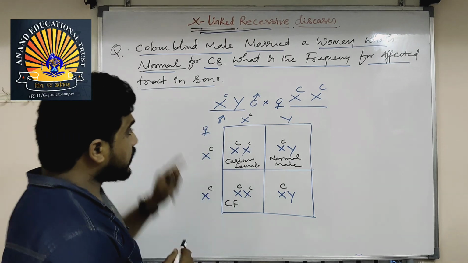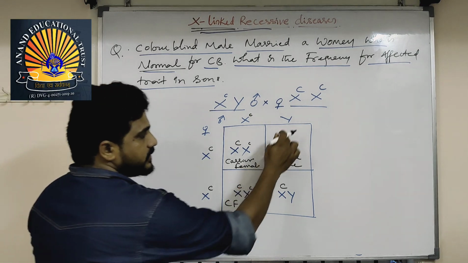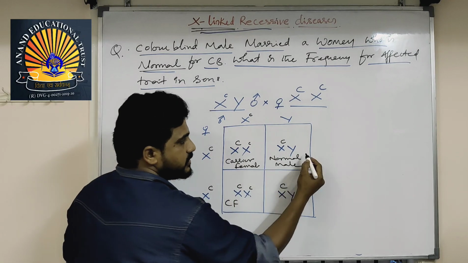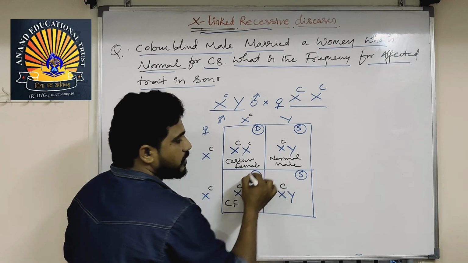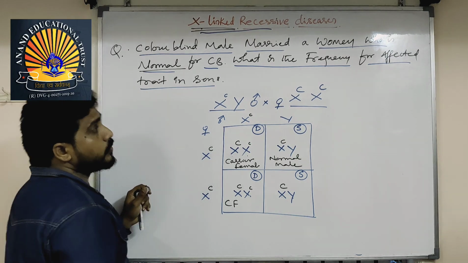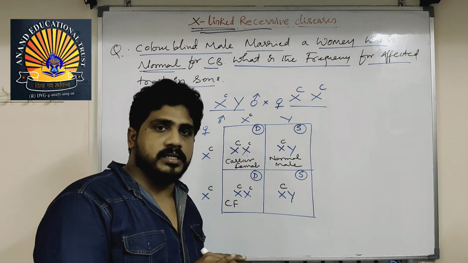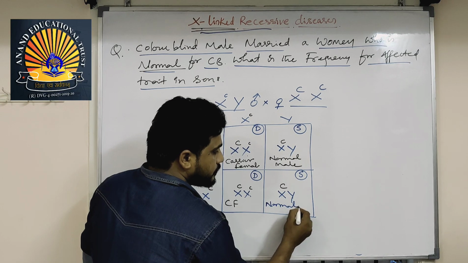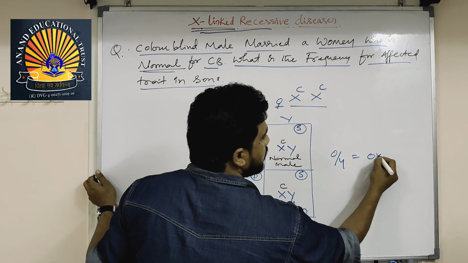What is the question? What is the frequency of affected traits in sons? You just take these two sons only. All together there are 4 children, but sons are 50%. This is son, this is son, this is daughter, this is daughter. How can I say? Because of X and X, this is a daughter; because of X and Y, this is a son. The question is, what is the frequency for affected traits in sons, meaning colorblind sons? How many are there? This is normal, this is normal, normal sons. So the frequency is 0 out of 4, equal to 0%.